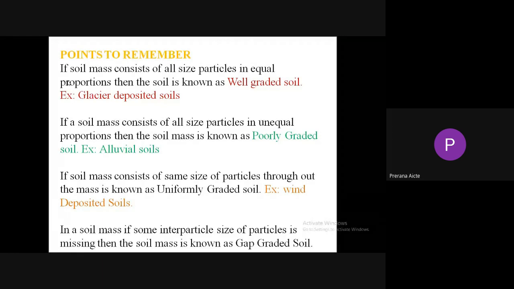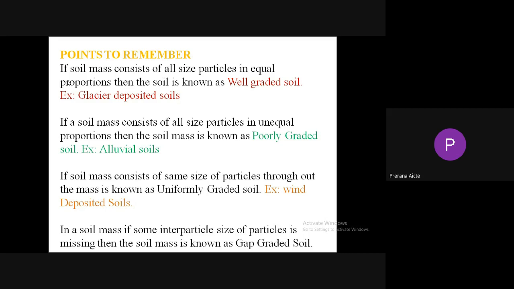If a soil mass consists of all size particles in unequal proportions, that means coarse grain particles, fine grain particles, and medium size particles are proportioned unequally, then the soil mass is known as poorly graded soil. Poorly graded soil. Examples are alluvial soils or the river deposited soils.